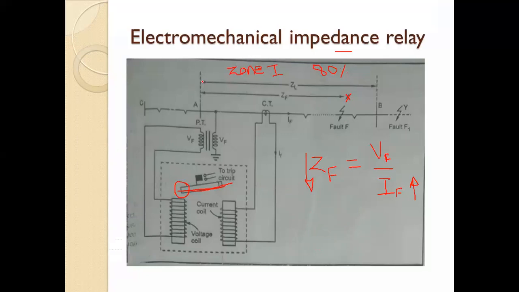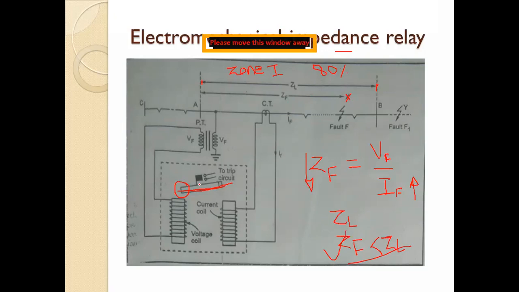The set value of the impedance for this impedance relay is ZL. But as the fault has occurred here, your impedance is decreased up to ZF. This fault impedance ZF is less than this ZL. Now your relay will start operating.